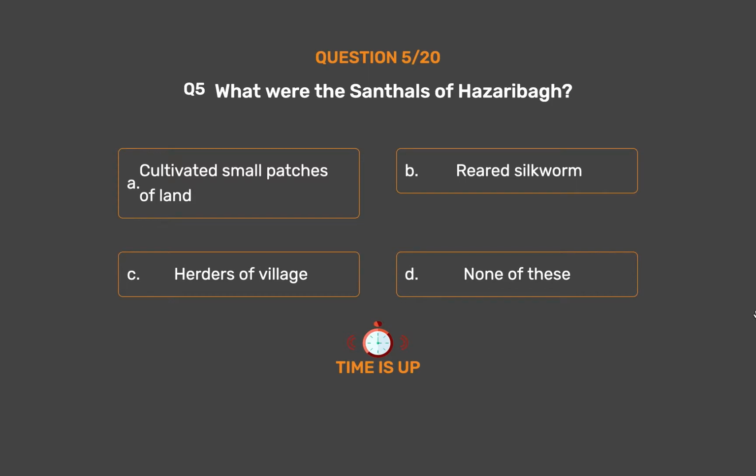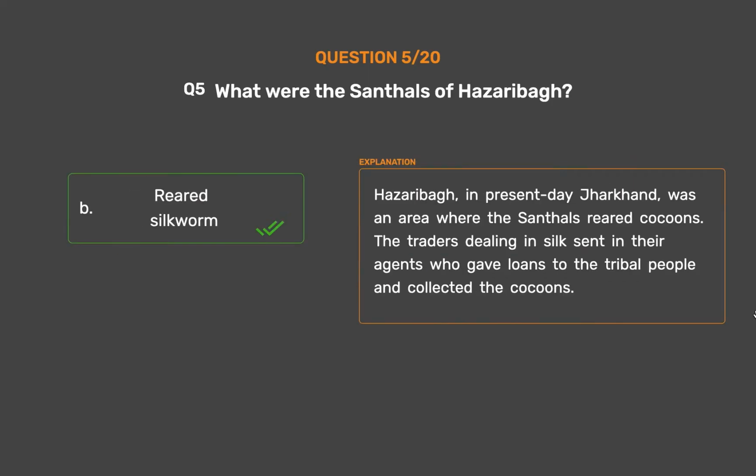The correct answer is Option B. Reared silkworm. Hazaribagh, in present-day Jharkhand, was an area where the Santals reared cocoons. The traders dealing in silk sent in their agents who gave loans to the tribal people and collected the cocoons.